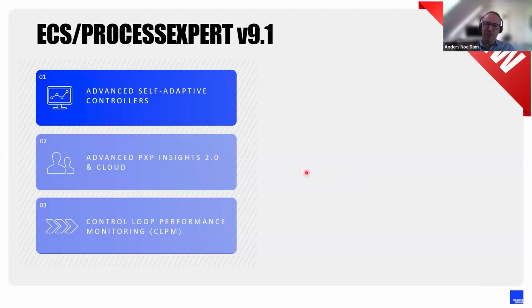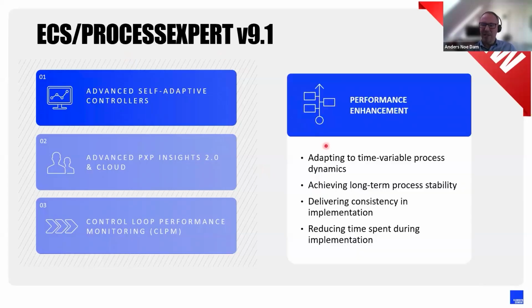Then I want to embed information about our APC solution that is called Process Expert. And I will focus only on one of the areas that was launched with the 9th major version of the product. And that is a new controller type that is added inside the toolbox of ECS. It's a controller type that focuses on adapting to the dynamics that happen in the plant, so it can dynamically adapt to varying conditions. So we ensure long-term stability of your process.